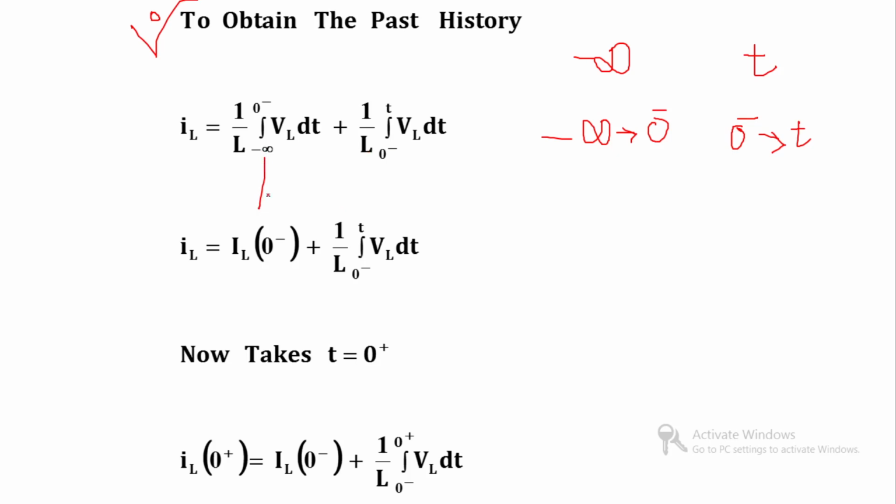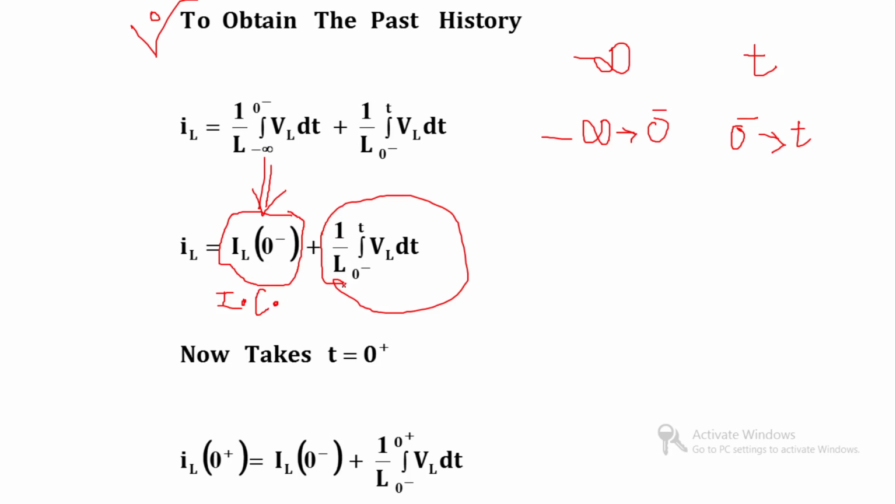This interval from minus infinity to 0 minus is called the current in past history, that means our initial condition, and the second part is the current which flows through the inductor after switching.